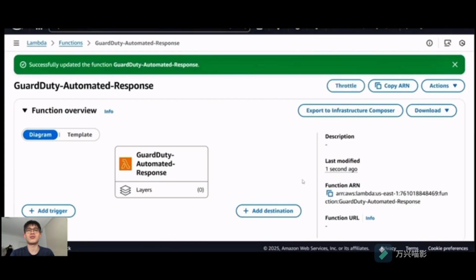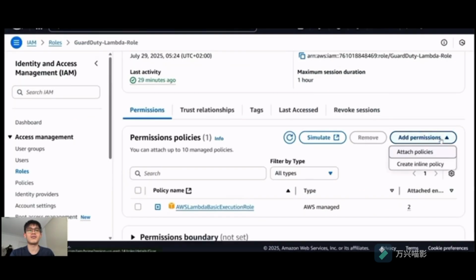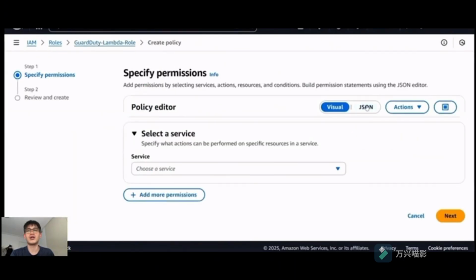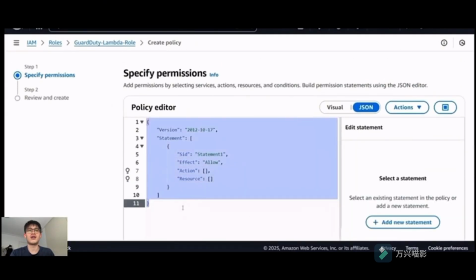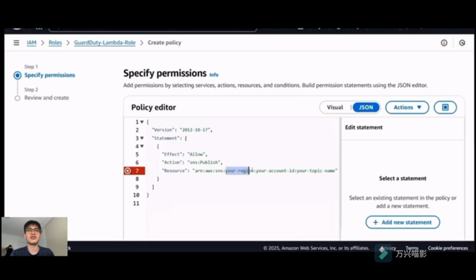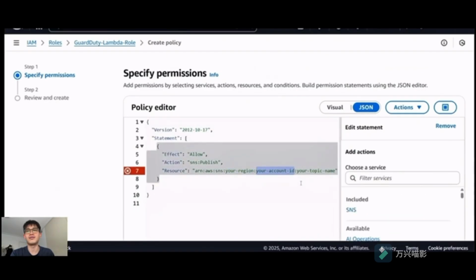Then we go to the permission policy and add permissions, then create inline policy, and here for the JSON code we're just going to paste this code and simply replace your region, account ID and topic name.